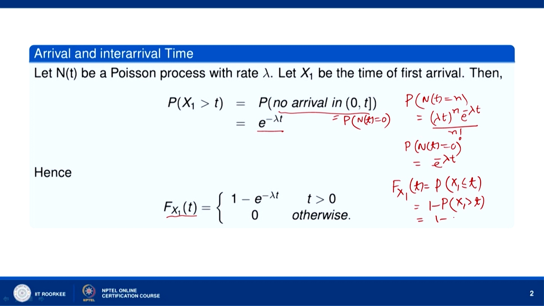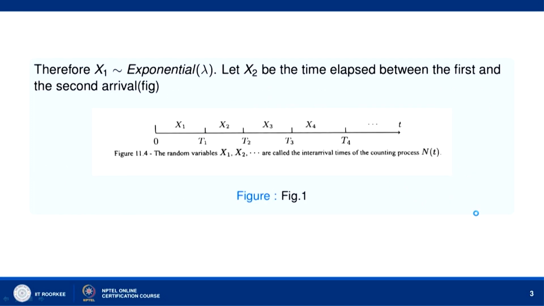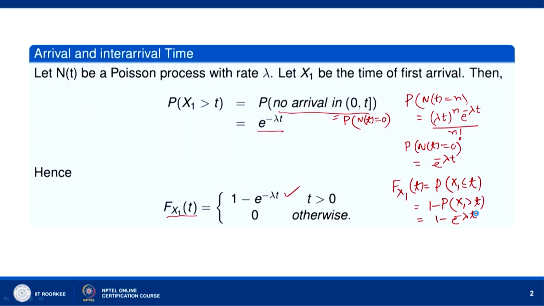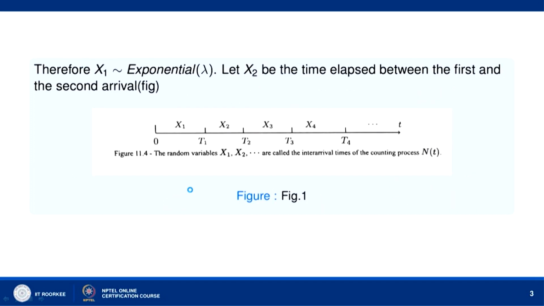So, this would be 1 minus e to the power minus lambda t when t is greater than 0, and it will be 0 otherwise. Therefore, X1 has an exponential distribution with parameter lambda.